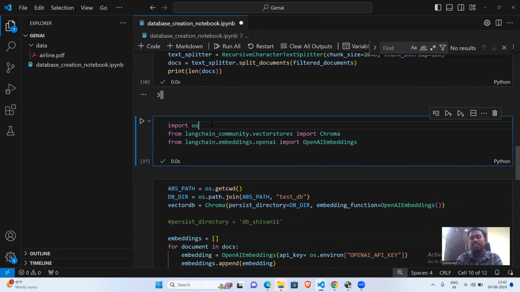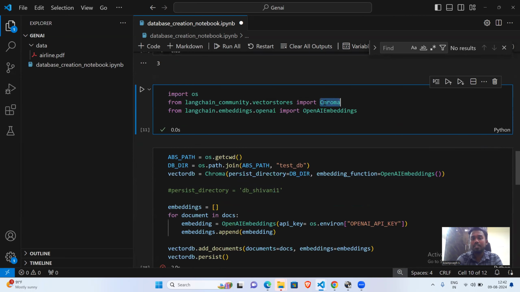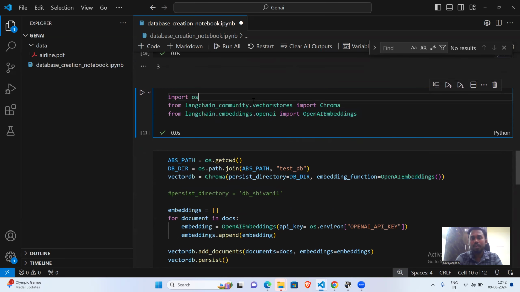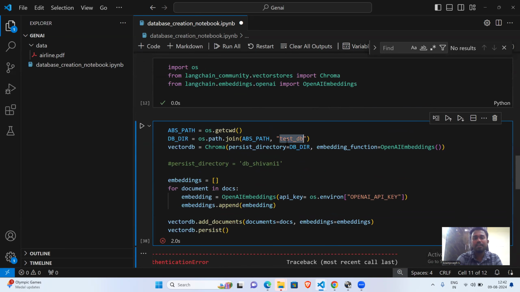Now we need to initialize Chroma, and we need to embed the vectors. So I'll be initializing Chroma, and then I'm calling the vector. For vectorization, I'm using OpenAI embedding models. Okay, this is the library we wanted. Moving on, we need to store that inside a vector database. So I'm going to name the vector database test. For now I'll go with test, or I can give RAG database. We'll give RAG database as our vector database.